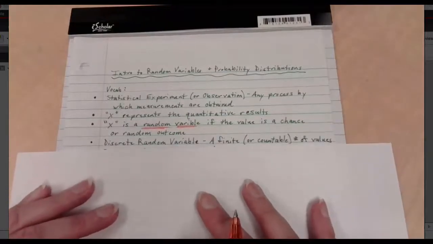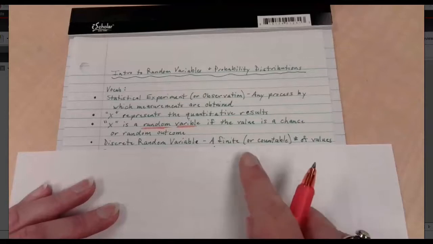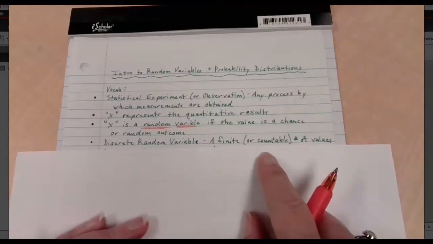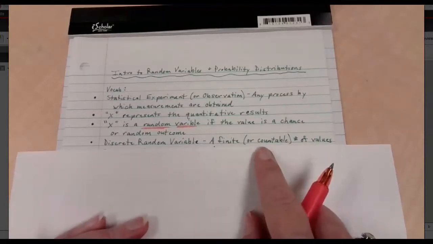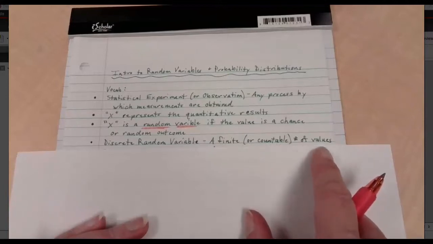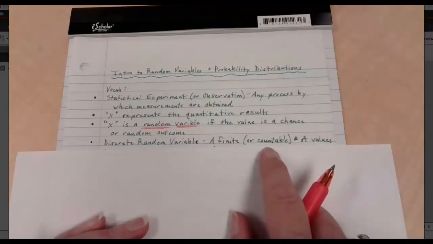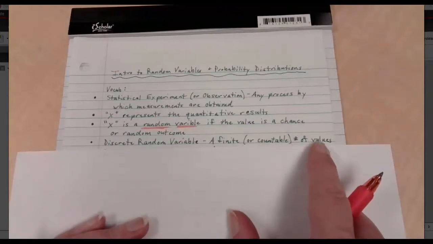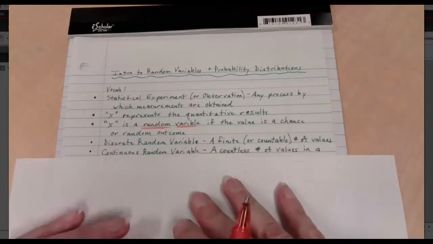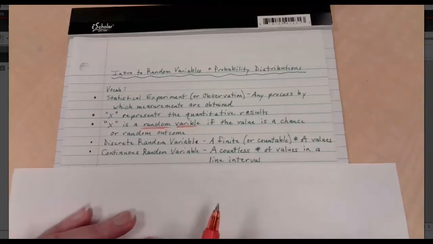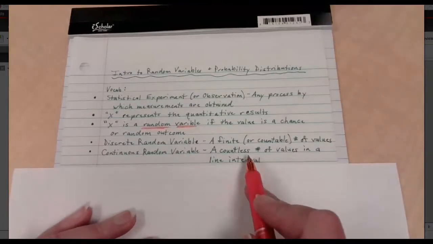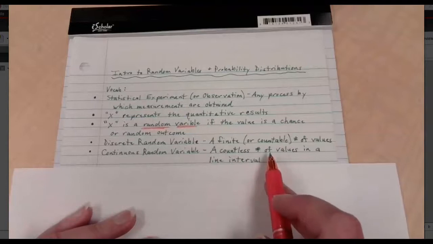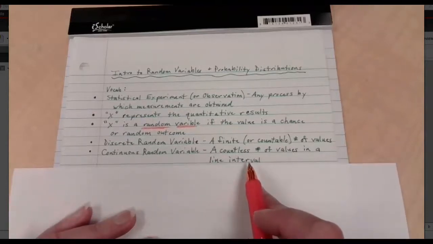We have what are called discrete random variables. Discrete values are finite or countable. This is saying that we have a finite or countable number of values. Countable. 1, 2, 3, 4. This is something that you can actually count. So I can count how many x's there are. I can count how many values there are. As opposed to a continuous random variable, where we have a countless number of values. Literally, we cannot count the number of values in a line interval. So that is a difference between these two.